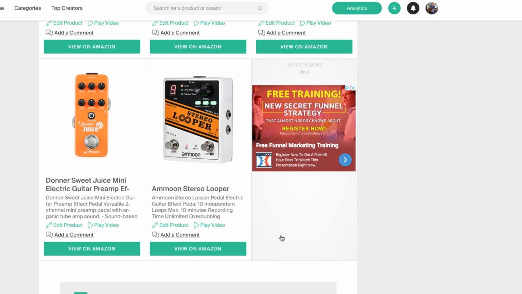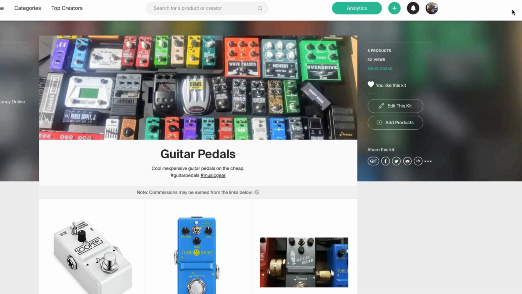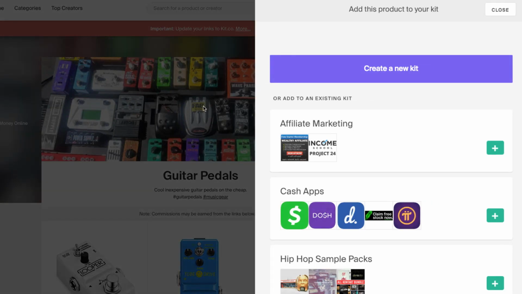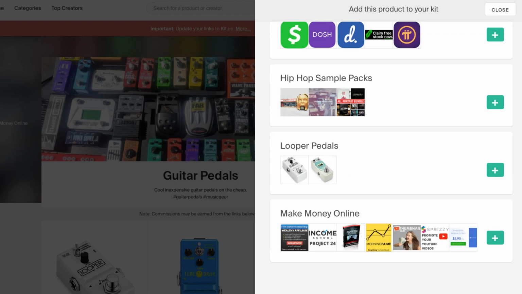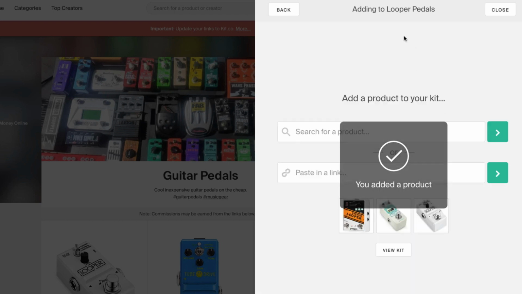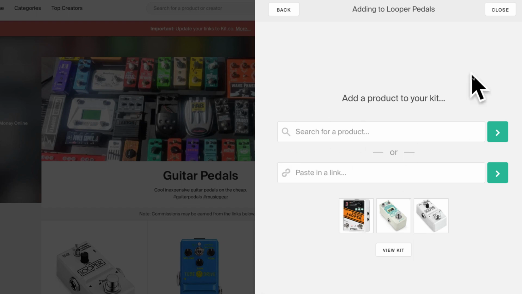Now, I also have another kit for guitar looper pedals. So this one being a looper pedal, I'm just going to go here to add to another kit. I already have the kit created, looper pedals, I'm just going to add it there as well. Add to kit, and you're pretty much done with that. So you could add multiple products to different kits depending on the relevancy of them all.